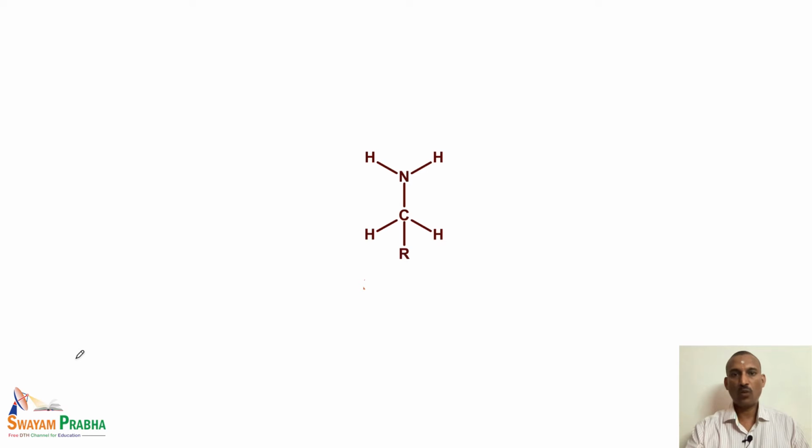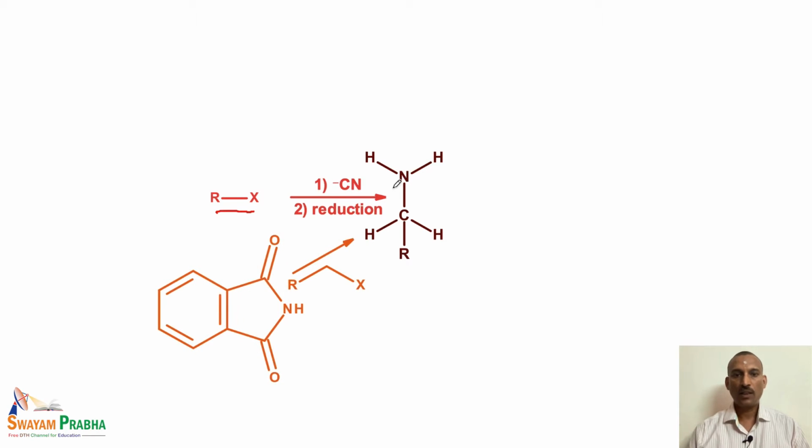Let us look at how amines can be prepared. The first one is from the alkyl halides. Alkyl halides, having the general formula RX, when treated with cyanide, produce the cyano compound, and the cyano compound on reduction gives the amino compound. So this is one method of preparation. Then we can also prepare amines from phthalimides. The potassium salt of phthalimide, when treated with alkyl halides, gives the corresponding alkylated product, which on hydrolysis leads to the formation of amino compounds.